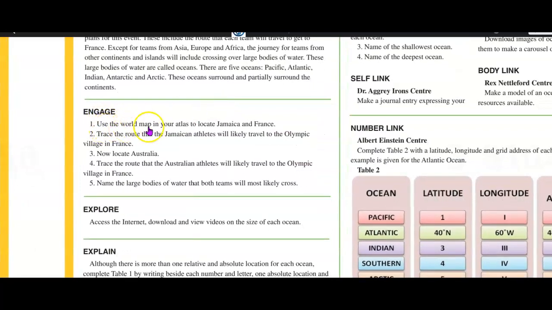Engage. Use the world map in your atlas to locate Jamaica and France. Trace the route that the Jamaican athletes will likely travel to the Olympic Village in France. Now locate Australia. Trace the route that the Australian athletes will likely travel to the Olympic Village in France. Name the large bodies of water that both teams will most likely cross.